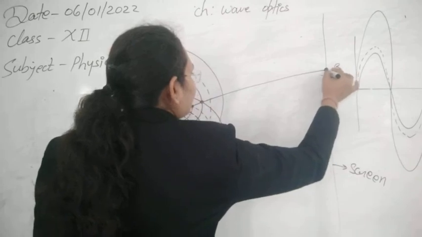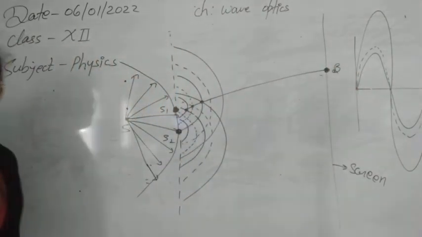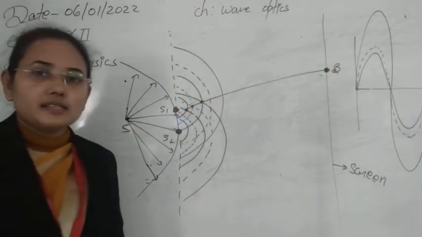We call it bright light, because the intensity of light gets increased.